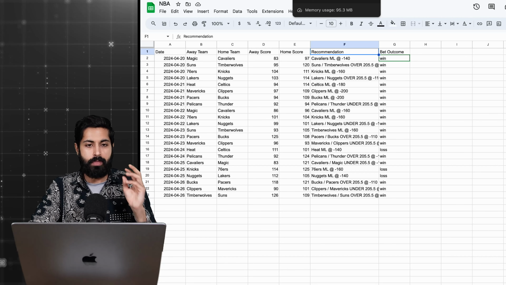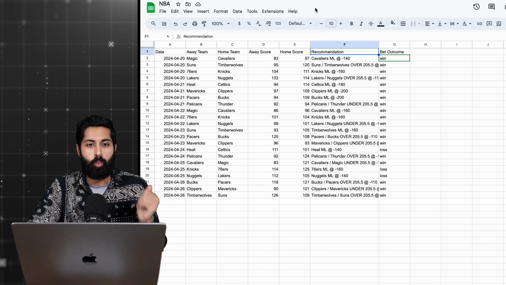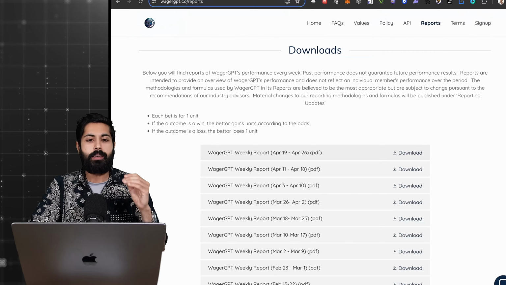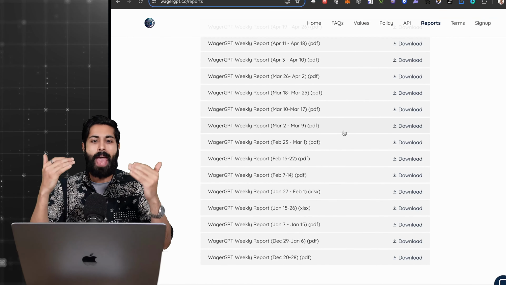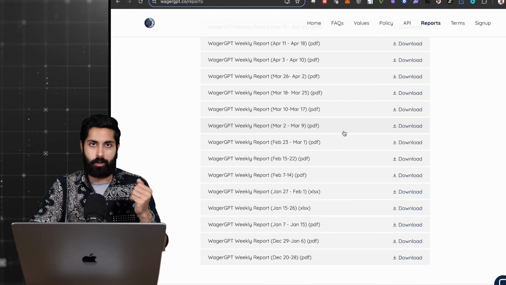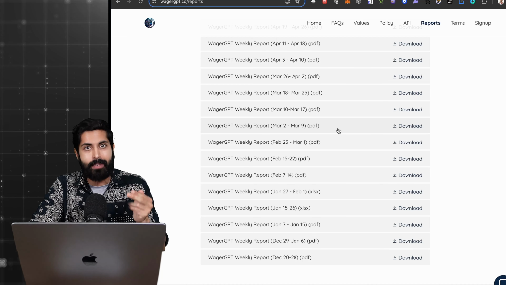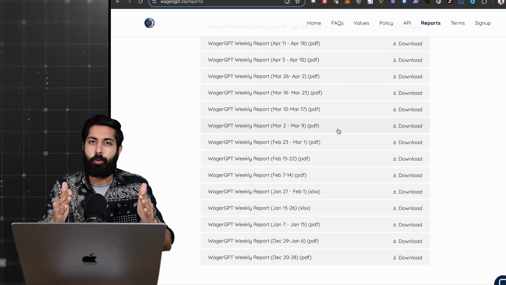Now, this data is really valuable because it is auto-generated every single week. But I will say that sometimes it has had flawed generation. Sometimes it'll say the wrong date for a game. Sometimes it will make the wrong bet that the bot didn't actually make. And members are very quick to point that out.